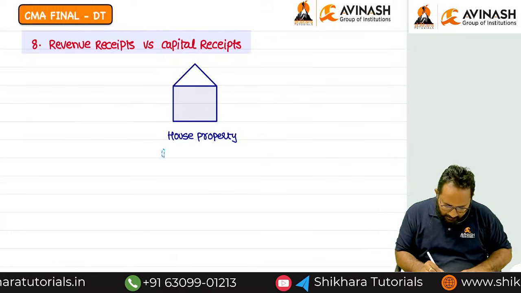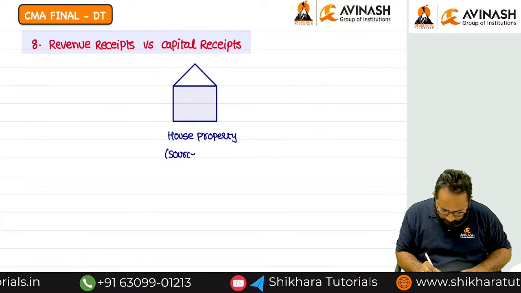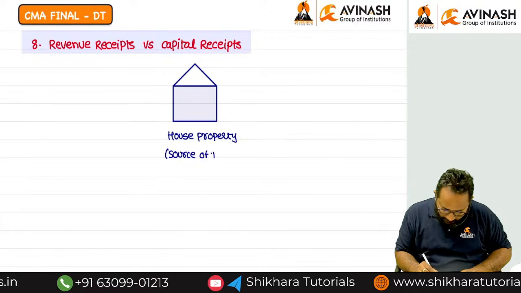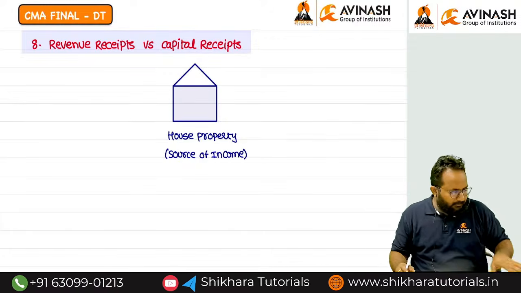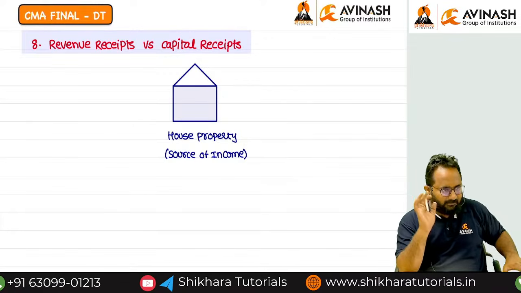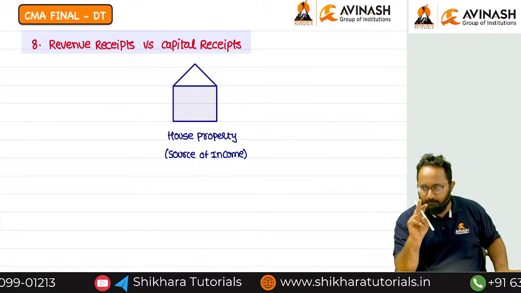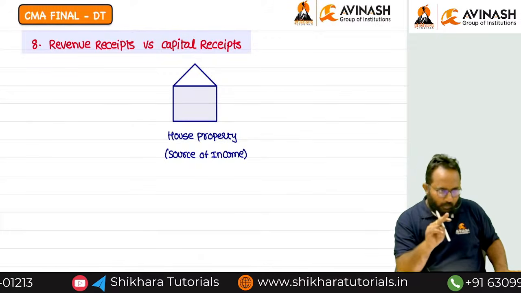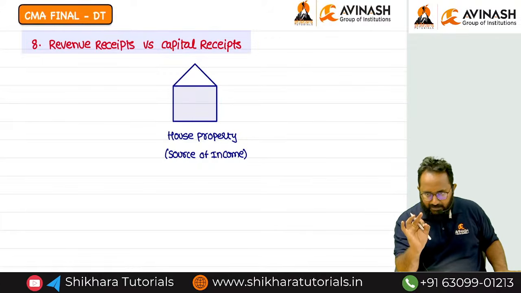Can I call the house property a source of income for you? Yes. From this you can generate two types of incomes. One is rental income. If you let out this property to others, that tenant will pay the rent to you.